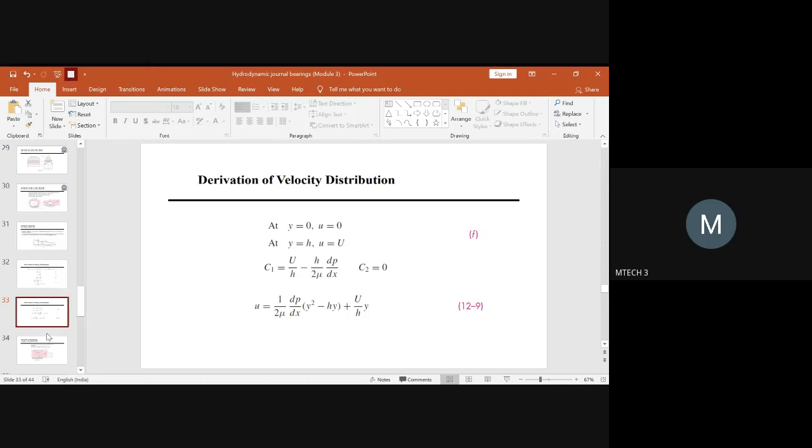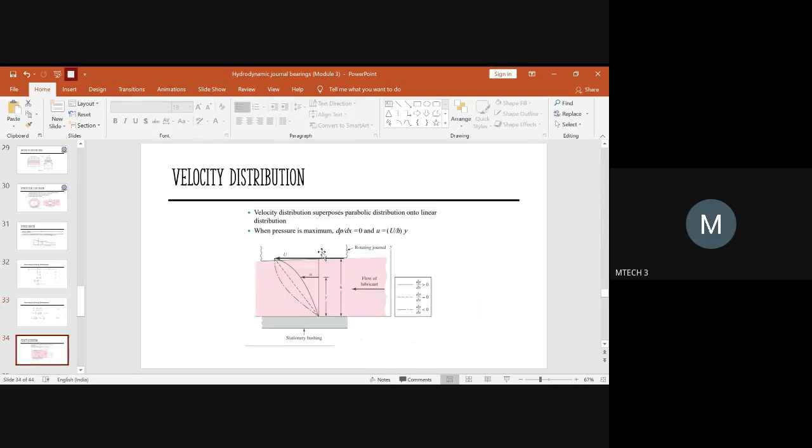Before going to that, you should understand the values here, how the velocity is distributed. Here you will have the rotating journal, and this will be the speed with which it has been revolving. And you have a stationary bush.